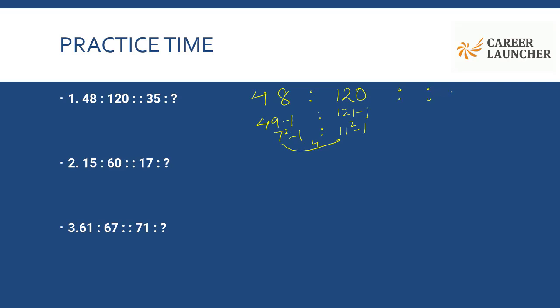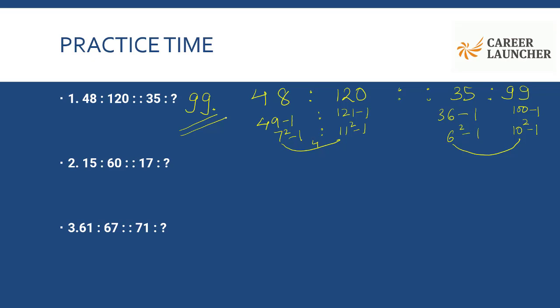So 35 wants the same relationship with some other number. 35 is 36 minus 1, which is 6 square minus 1. So if I want to give a difference of 4 with 6, this should be 10 square minus 1, 100 minus 1, and my answer should be 99 here. So now 35 is satisfied with 99. He is happy that I have the same relationship as what 48 and 120 are having.